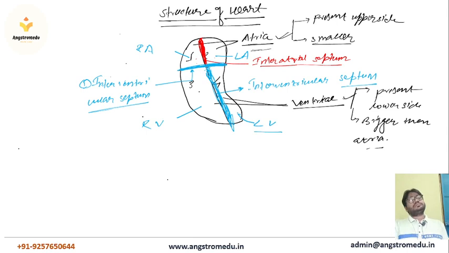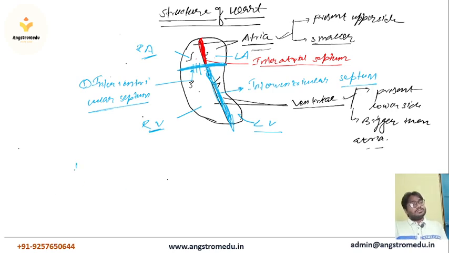Now I'm going to tell you about the valves of the heart. There are two valves present in the heart. The first one is the tricuspid valve and the second one is the bicuspid valve. The tricuspid valve is present in between the right atria and right ventricle.